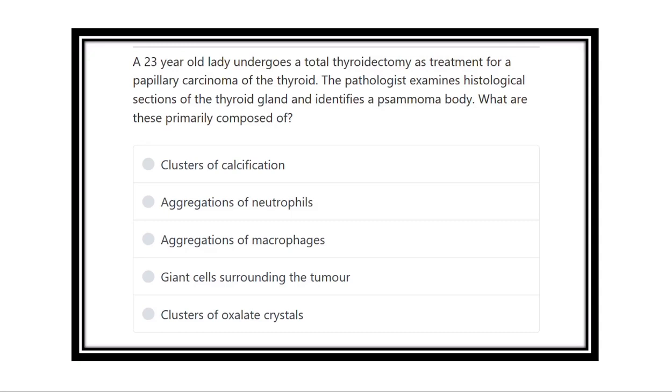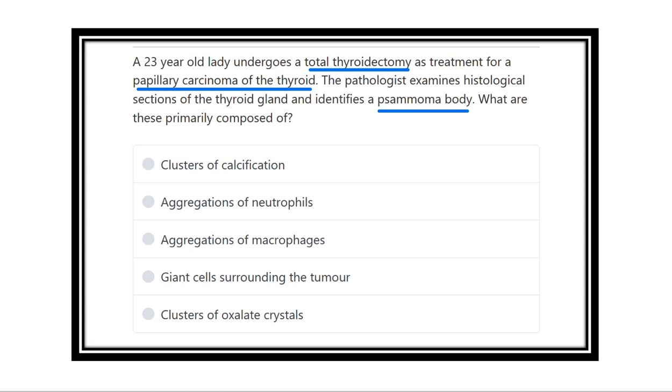A 23-year-old lady undergoes a total thyroidectomy as a treatment of the papillary carcinoma of the thyroid. The pathologist examined a histological section of the thyroid gland and identified this Psammoma body. So, what is the primary composition of this Psammoma body? That means, what is the content or composition of the Psammoma body?